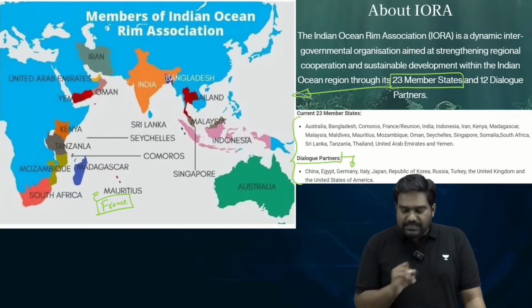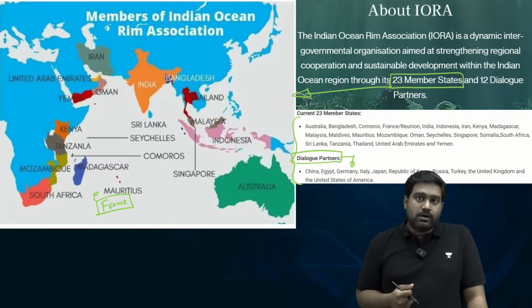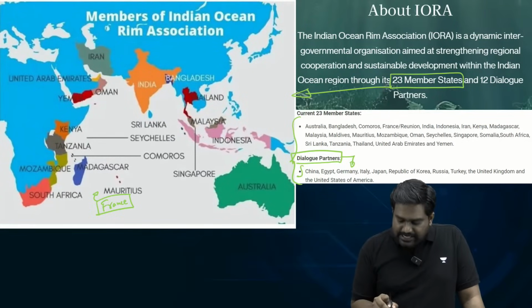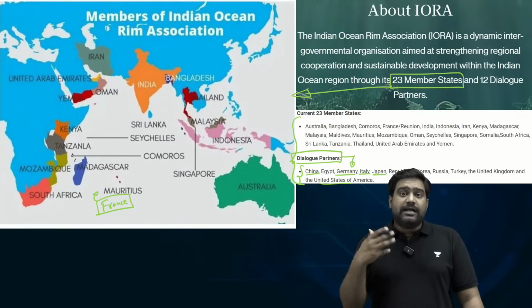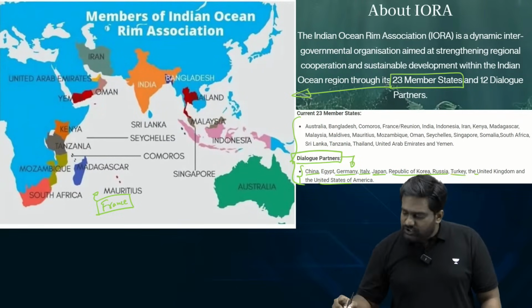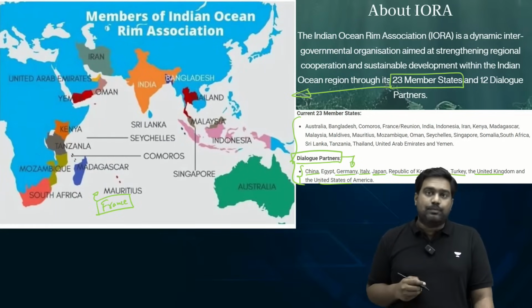And there are important observer states as well. They have the dialogue partner status, meaning they can participate in the dialogue. From China to United States, to Germany, Italy, Japan, South Korea, Russia and UK, they all hold the status of dialogue partners at the IORA grouping.